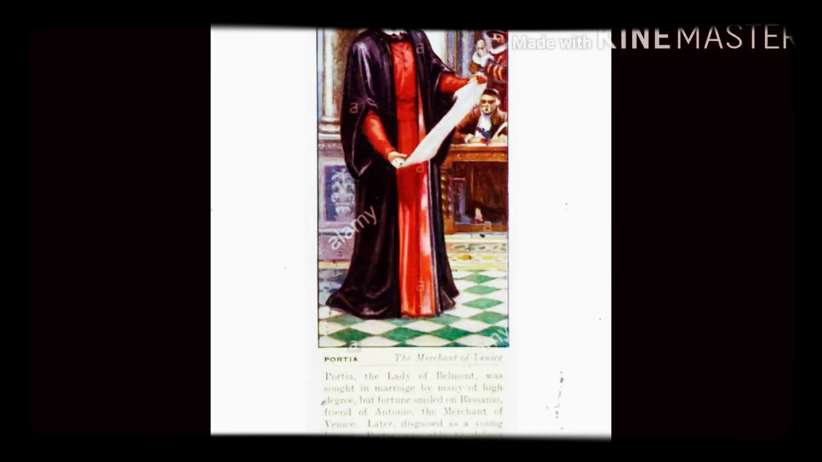Thus the love story of Bassanio and Portia is linked to the bond story of Antonio and Shylock, and that is what Shakespeare is introducing here. The love story of these two, Bassanio and Portia, is linked with the bond story of Shylock and Antonio. Okay, so this is how the story begins.